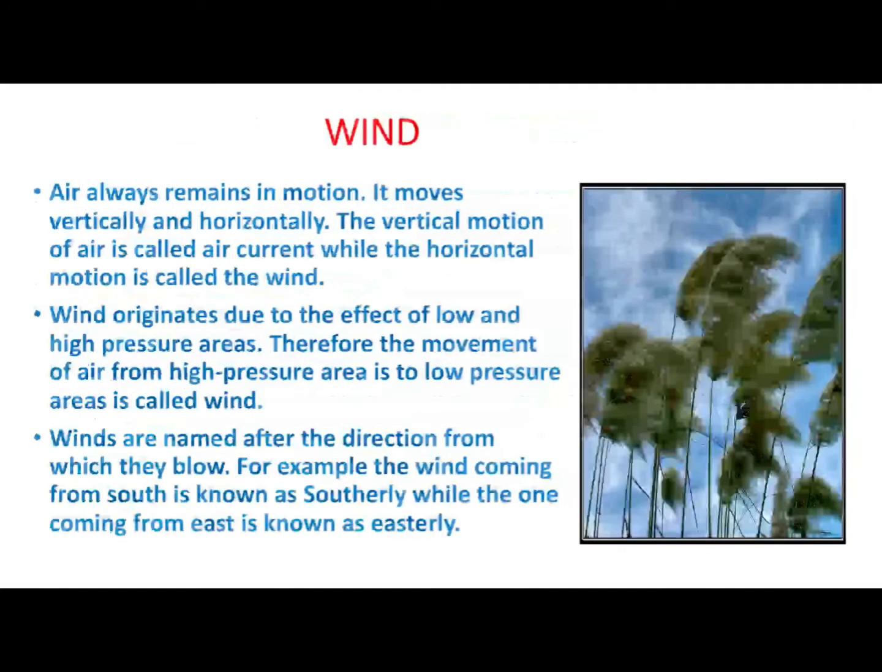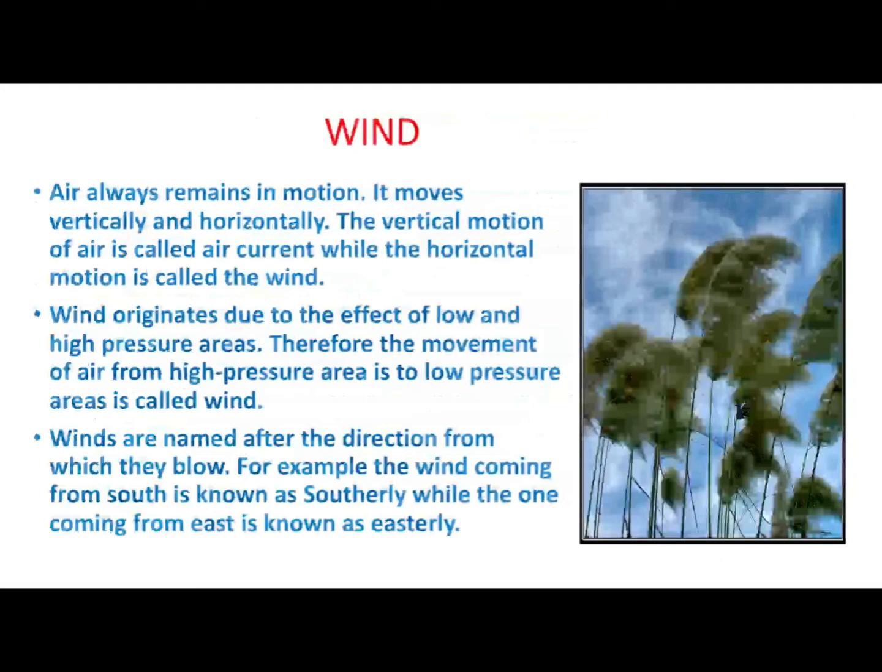Dear students, air always remains in motion. It moves vertically and horizontally both. The vertical motion of air is called air current, while the horizontal motion is called the wind. Wind originates due to the effect of low and high pressure areas. Therefore, the movement of air from high pressure area to low pressure area is called wind.